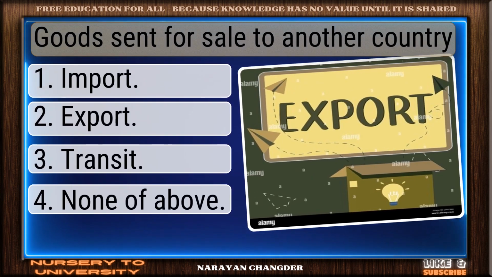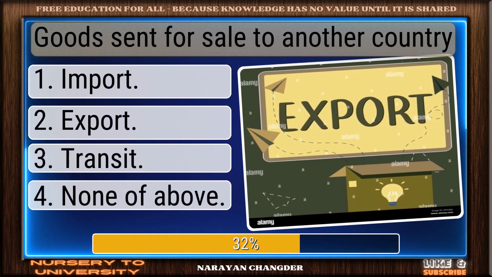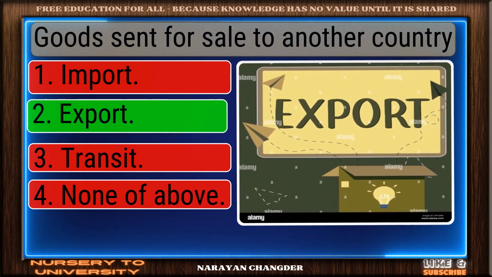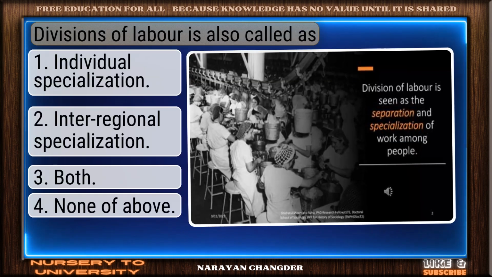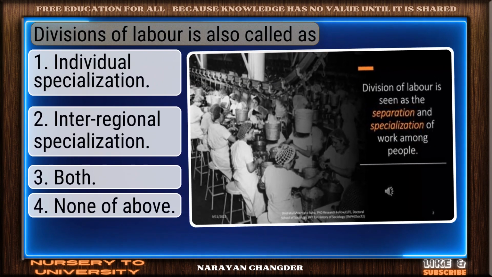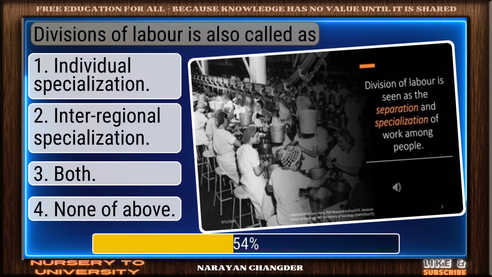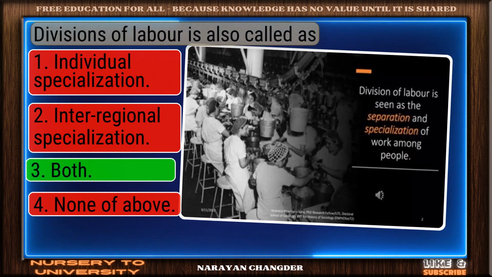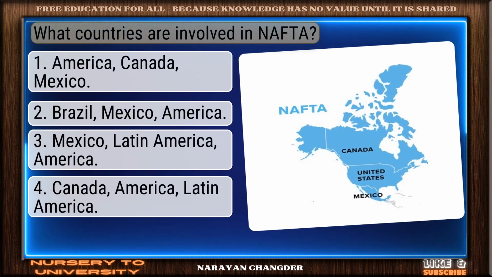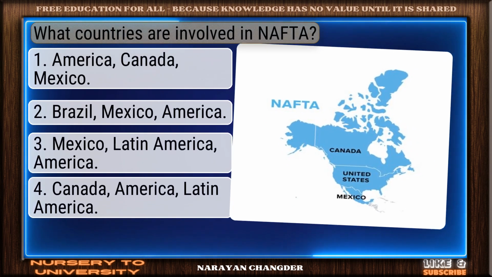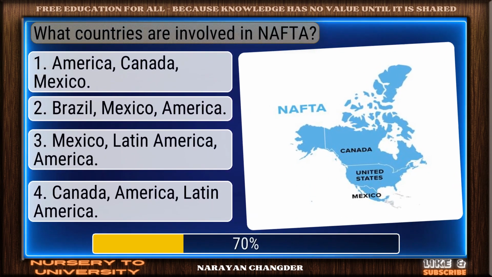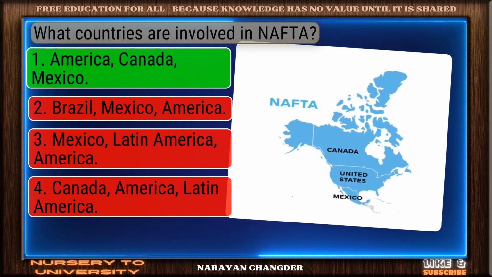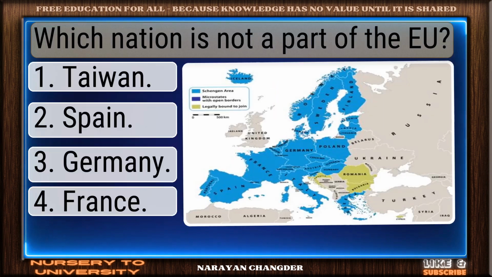Goods sent for sale to another country. Solid response. Export is a valid choice. Divisions of labor is also called as. Sharp thinking. Both is the right choice. What countries are involved in NAFTA? On track. America, Canada, Mexico is the correct answer.